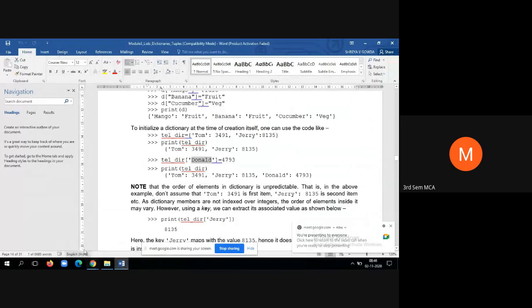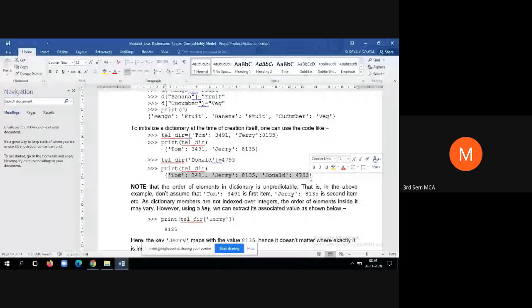So when you want to create a new element, if you want to add it to an existing dictionary, we can specify the key of the new element and we can specify the value like this. So now if you print, it will be printed like this. And one thing we need to remember, students: while displaying the contents of the dictionary, it need not be in the same order that you created. Say, for example, you enter elements in a sequence, but while displaying, there may not be a proper sequence. That is fine.